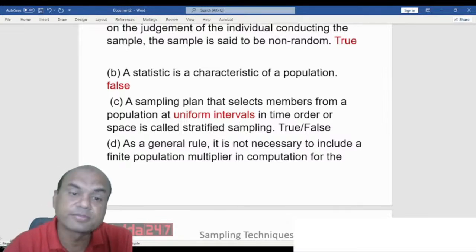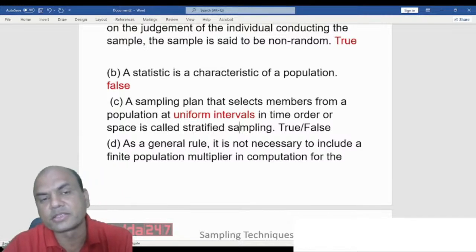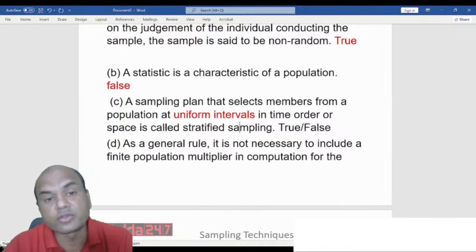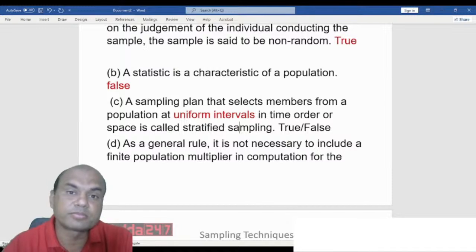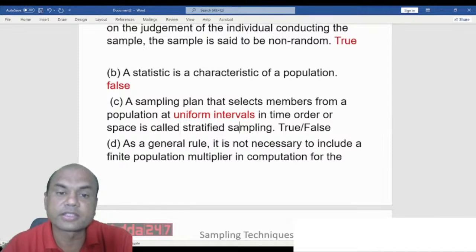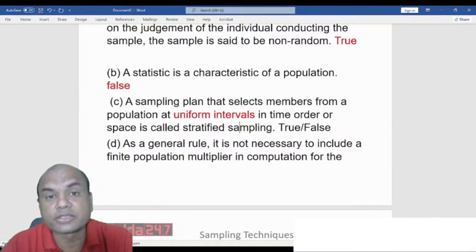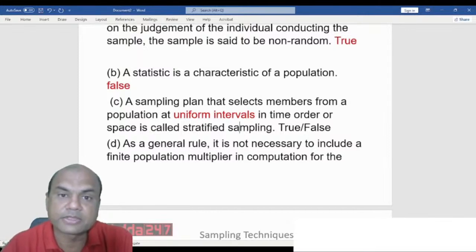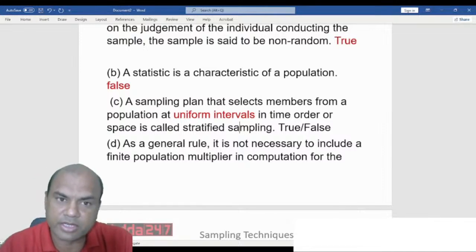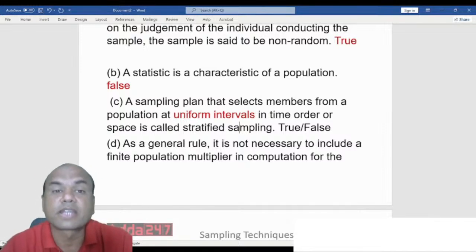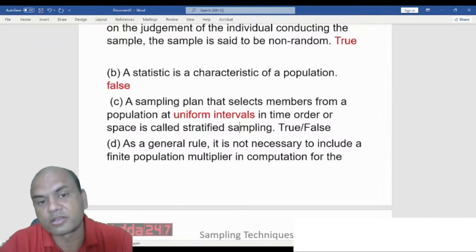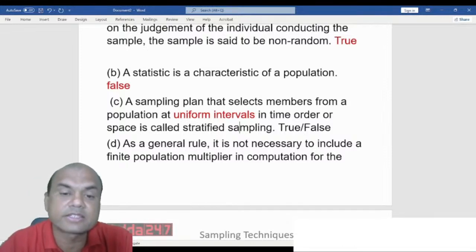Firstly, what are the types of samplings? Probability samplings. There are 4 types of probability samplings. What are those? One is simple random. Second one is? Systematic. Correct. Third one? Stratified. Correct. And fourth one? Cluster. Got it? So here is stratified the right answer or no?